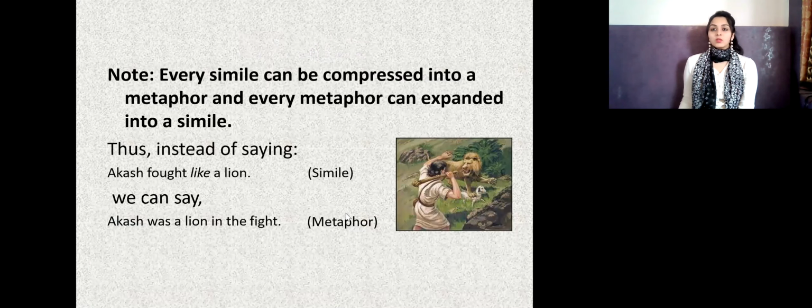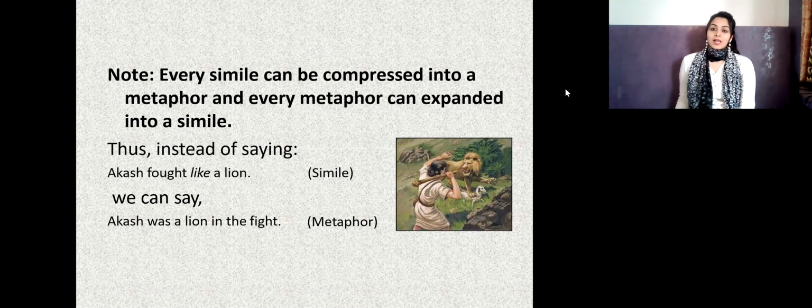Let's see a note on this. Every simile can be compressed into a metaphor, and every metaphor can be expanded into a simile, such as, instead of saying Akash fought like a lion. Now, here what happened? You saw that a picture is instantly put into our brain, and a figure is made that some man is fighting with the lion.